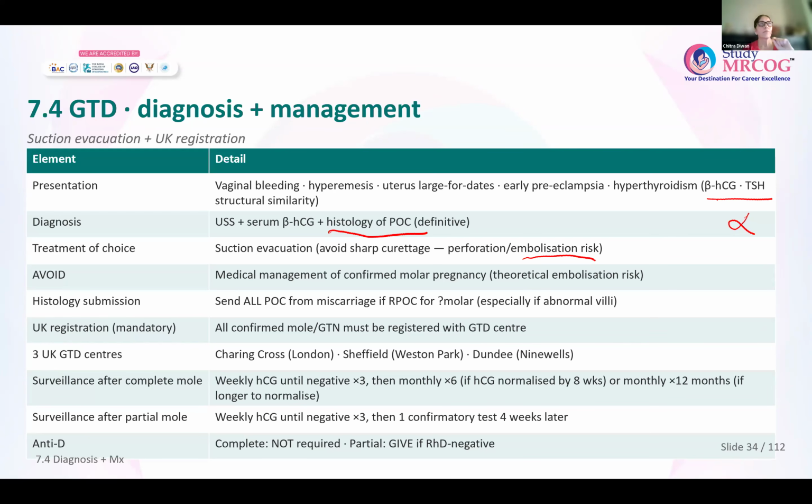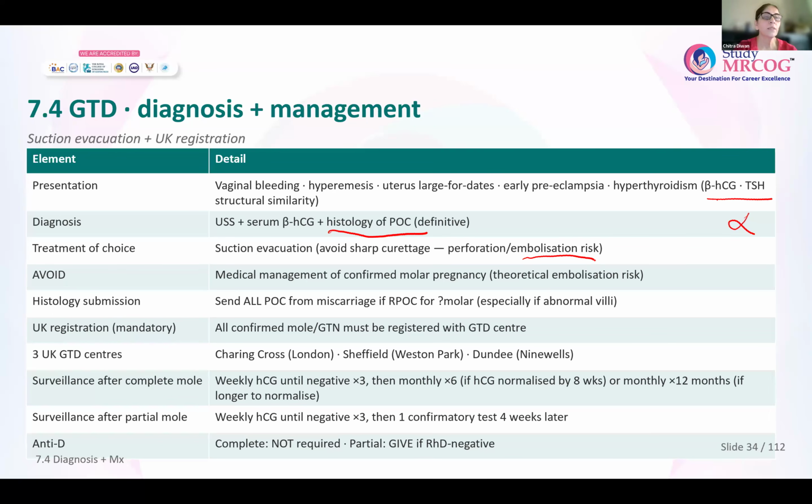Not like any woman who is undergoing a termination of pregnancy, an abortion, where on ultrasound you see that the pregnancy is normal, then those products need not be sent for histopathological examination. But any woman who has had a miscarriage and is undergoing surgical management, the products of conception have to be sent for histopathological examination.